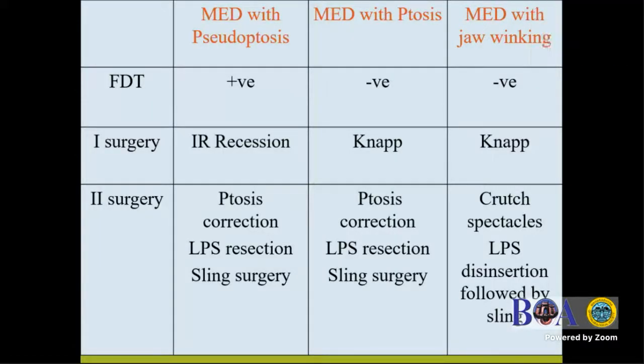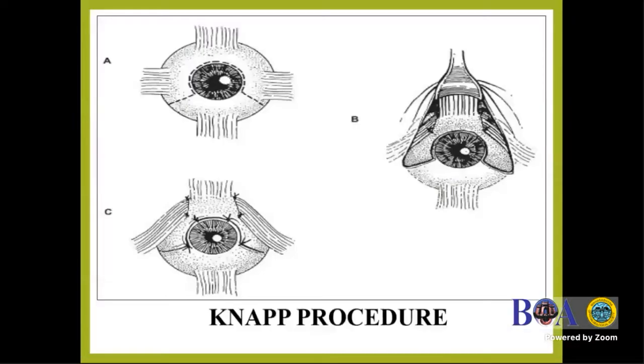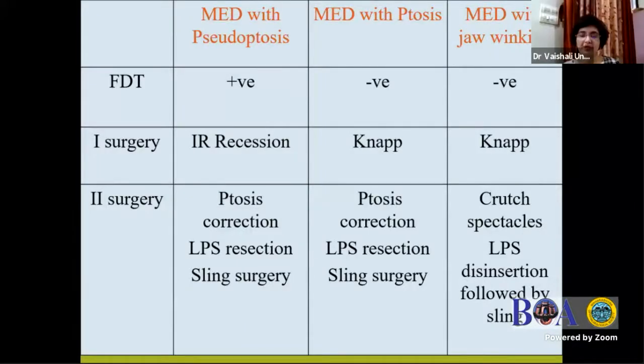Okay, so it's just about whether FDT is positive. Usually in that case, inferior rectus recession helps the pseudoptosis also. If FDT is negative, then we need to have the NAPS procedure.